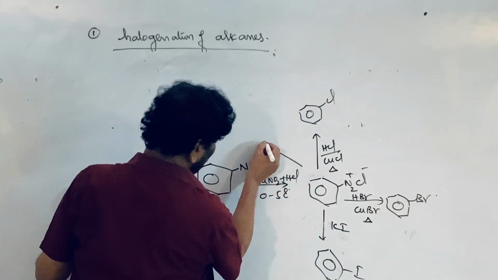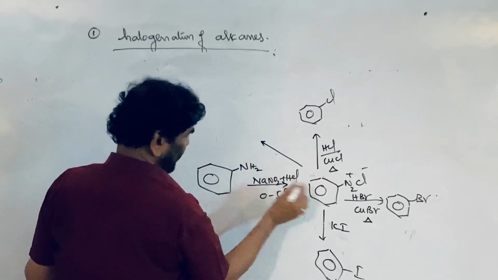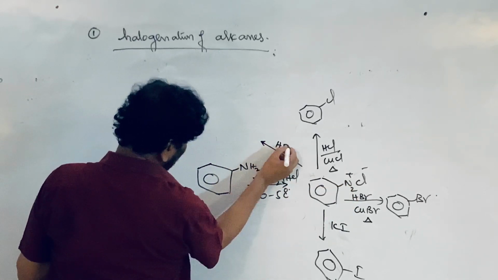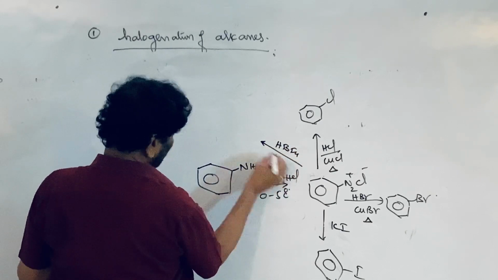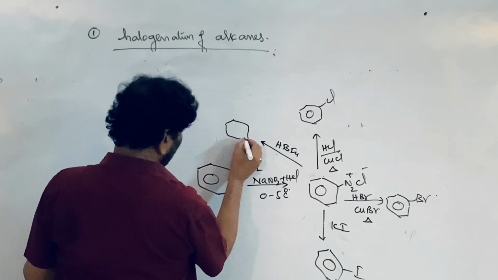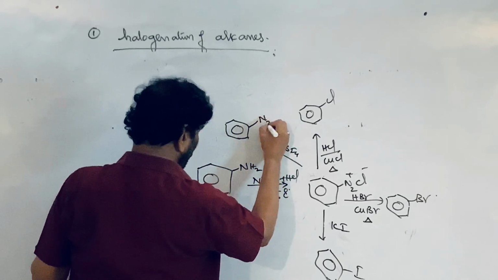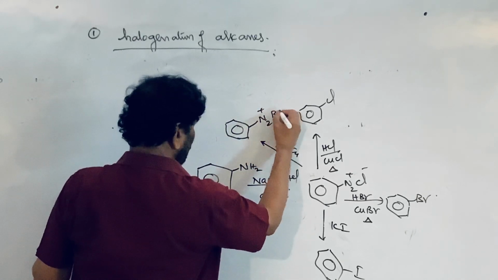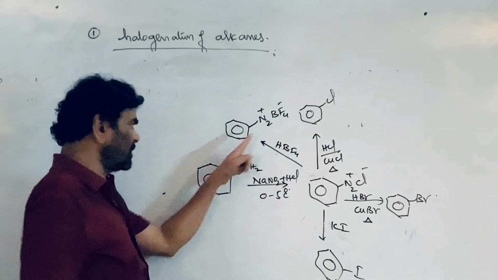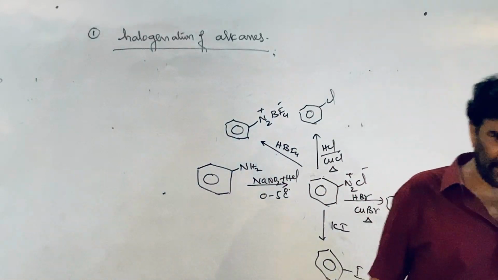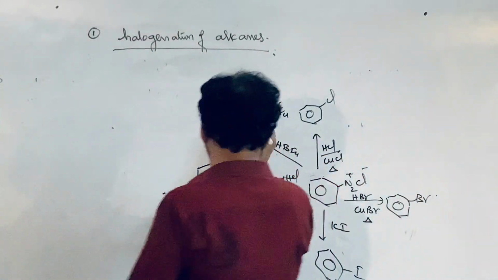So here the other method is known as the Schiemann method. This is treated with fluoroboric acid, HBF4. You get a solid derivative known as benzene diazonium fluoroborate, N2 plus BF4 minus, where BF4 minus ion is the fluoroborate.